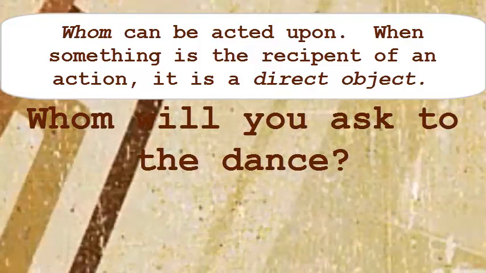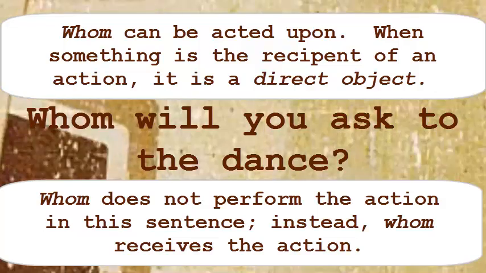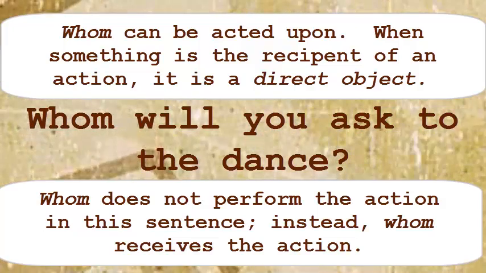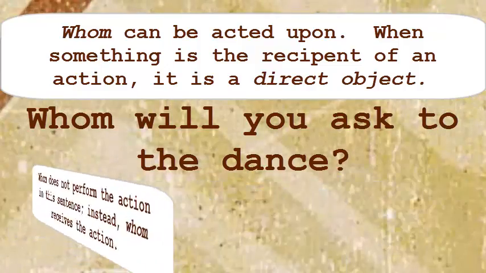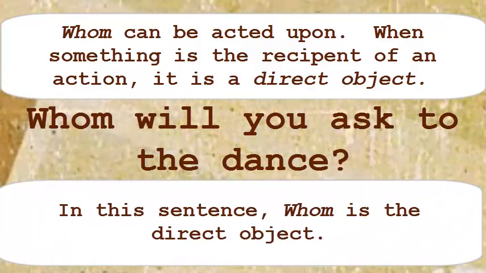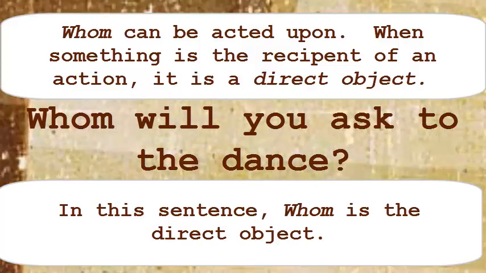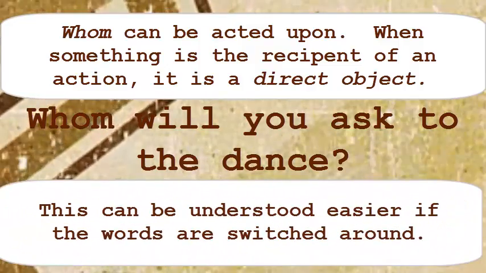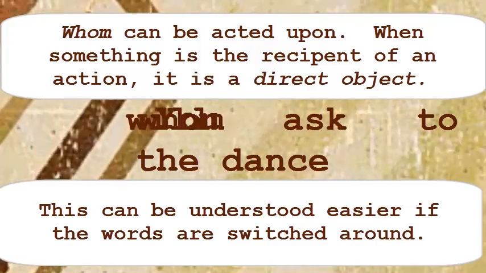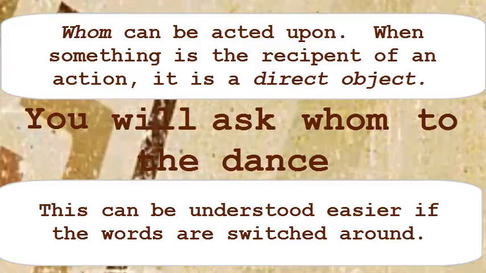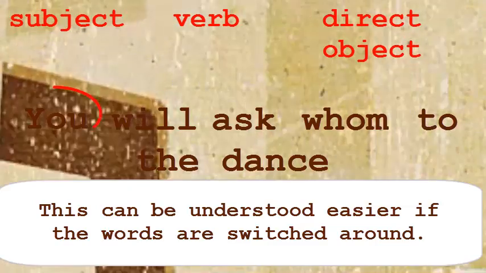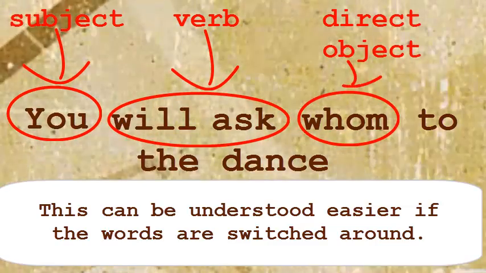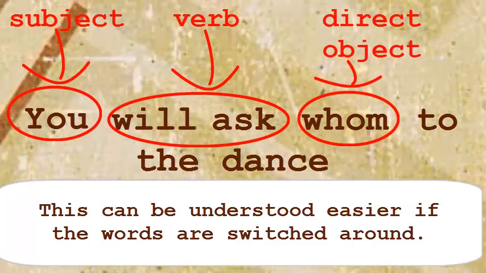Whom will you take to the dance? Whom does not perform the action in this sentence. Instead, whom receives the action. In this sentence, whom is the direct object. This can be understood easier if the words are switched around. You will ask whom to the dance. You is the subject, will ask is the verb, and whom is the direct object.